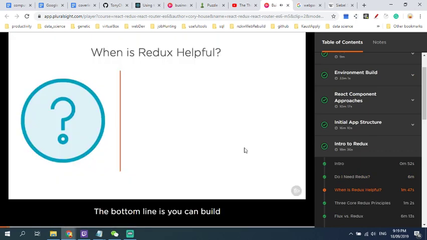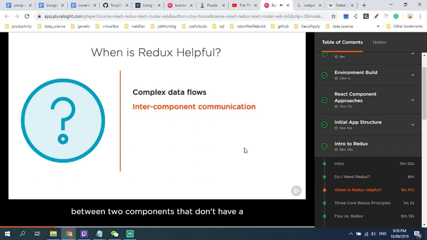The bottom line is, you can build impressive applications with just React, but Redux can be useful for applications that have complex data flows. If you're writing an app that merely displays static data, then Redux isn't likely to be useful. If you need to handle interactions between 2 components that don't have a parent-child relationship, then Redux offers a clear and elegant solution. When you find 2 disparate components are manipulating the same data, Redux can help.